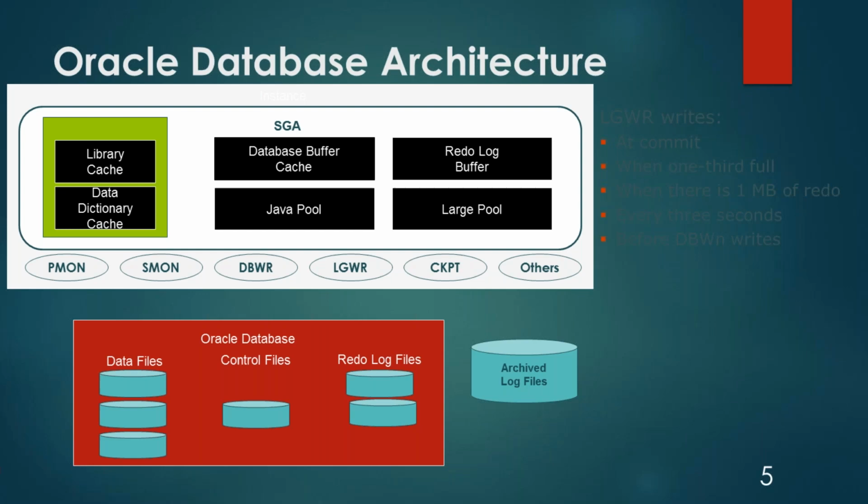Oracle database architecture is divided into two parts: the instance and the Oracle database files. Again, the instance is divided into two parts: SGA and background processes. Basically, SGA means memory components, and Oracle database files are the actual files where the data is stored. Your SGA constitutes the library cache, data dictionary cache, database buffer cache, Java pool, redo log buffer, large pool, and others.